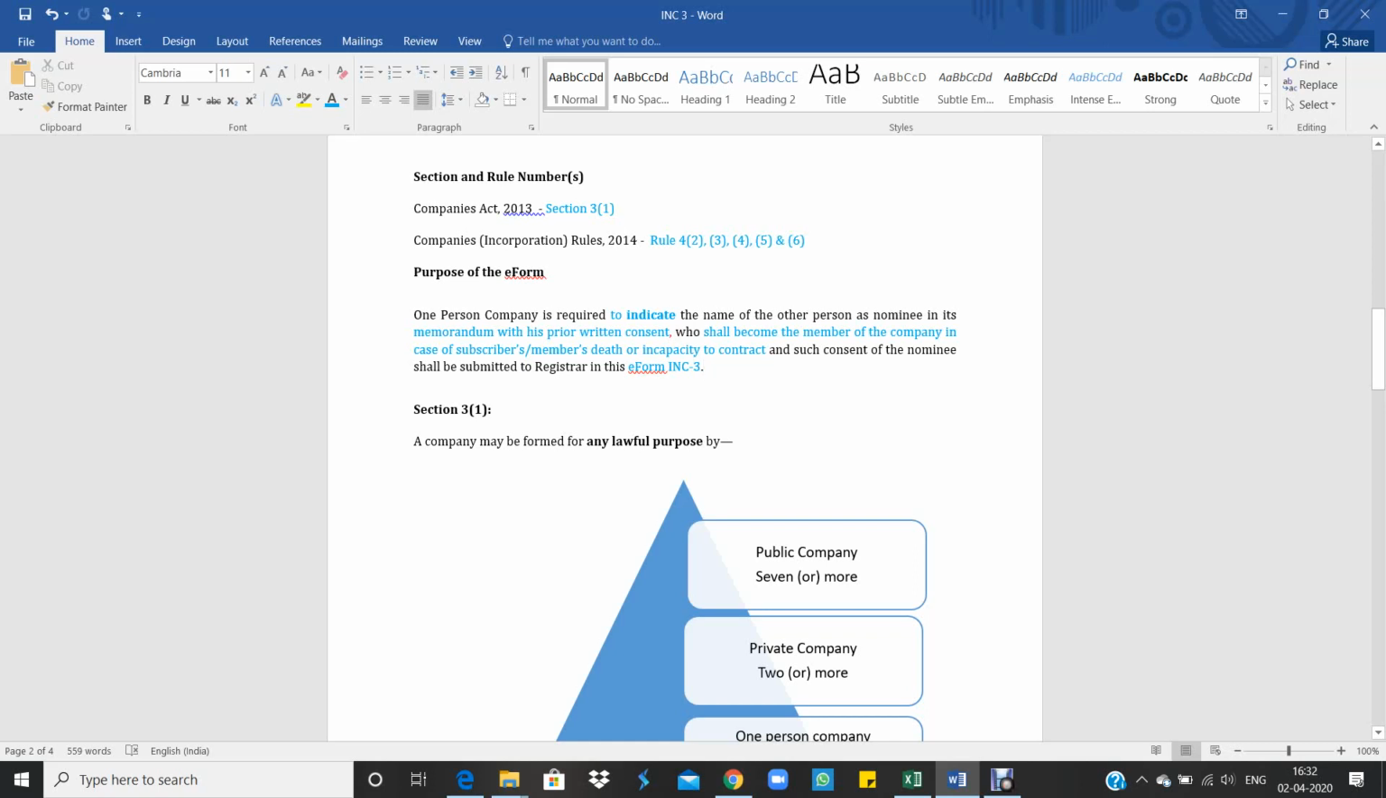So at the time of registration, each and every company, whether it is a private company or a one person company, has to file a memorandum of association and articles of association. In the memorandum of association, the person who wants to become a member has to subscribe to the memorandum. So at the time of subscription itself, the member has to appoint a nominee and the name of the nominee has to be entered into the memorandum. So what is the reason that the member has to appoint a nominee?